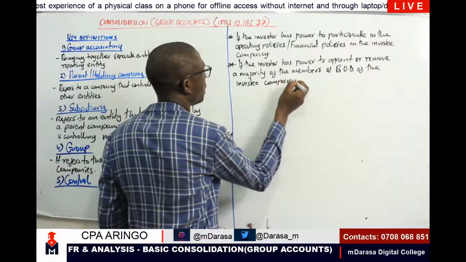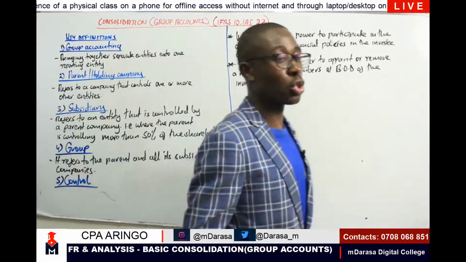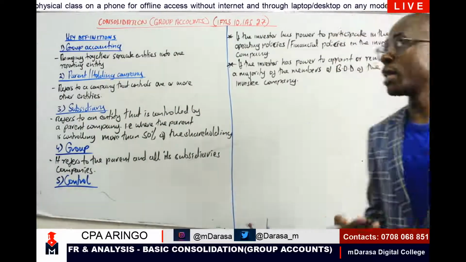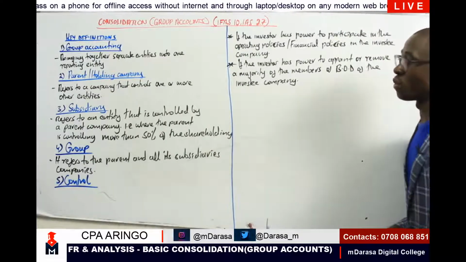This will clearly depict that we do have control of that company.